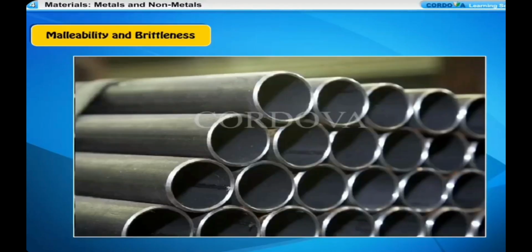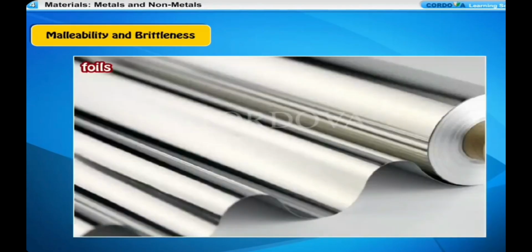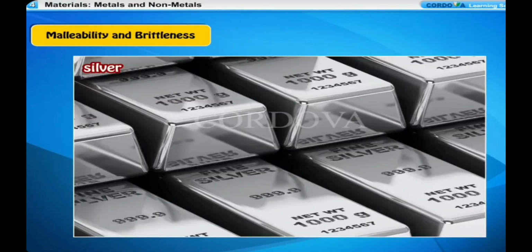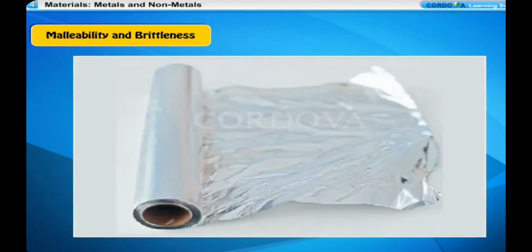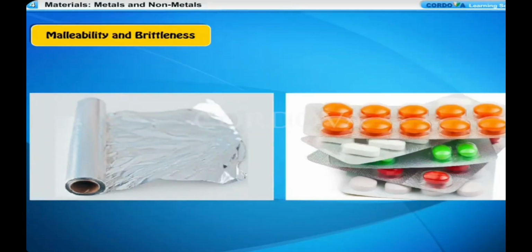Malleability and brittleness. The property which allows the metals to be hammered into thin sheets or foils is called malleability. Most of the metals are malleable. Gold, silver, aluminum and copper are highly malleable metals. Because of this property of metals, they are very useful to us. For example, aluminum foils are widely used for safe packing of foodstuffs, medicines, chocolates, etc.